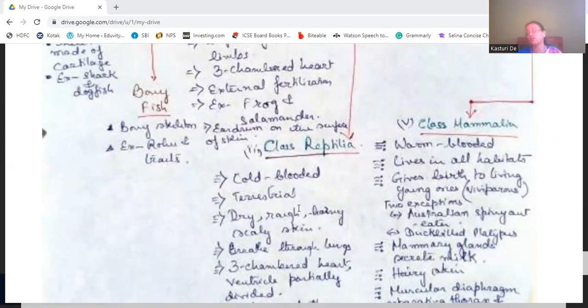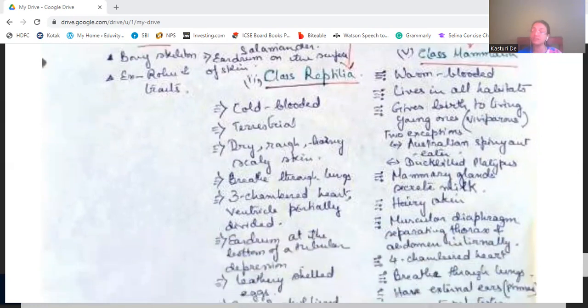But in case of mammals, they are viviparous, except 2 animals, that is Australian spiny anteater and duck-billed platypus. They lay eggs. But why are they mammals? Because they have mammary glands, they secrete milk, and they feed their young ones by suckling.